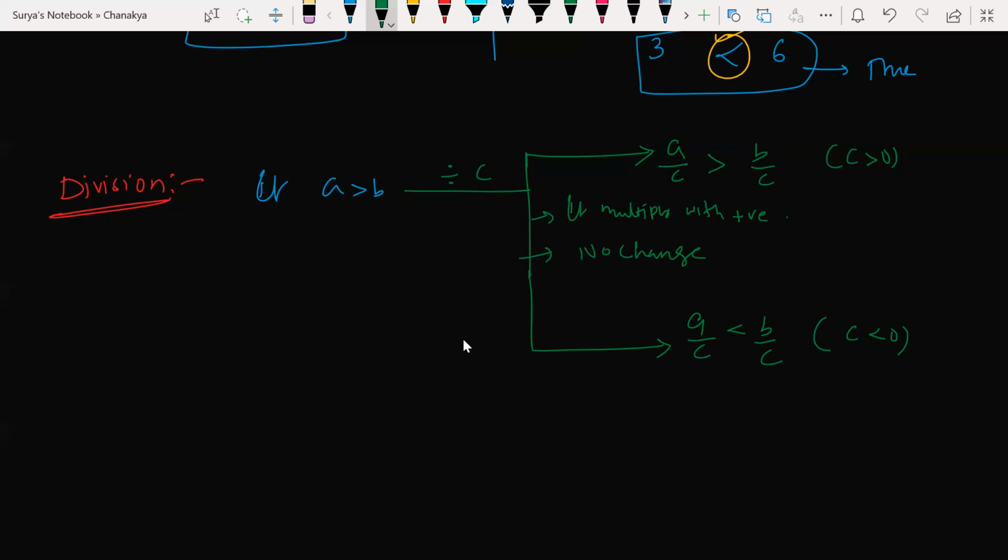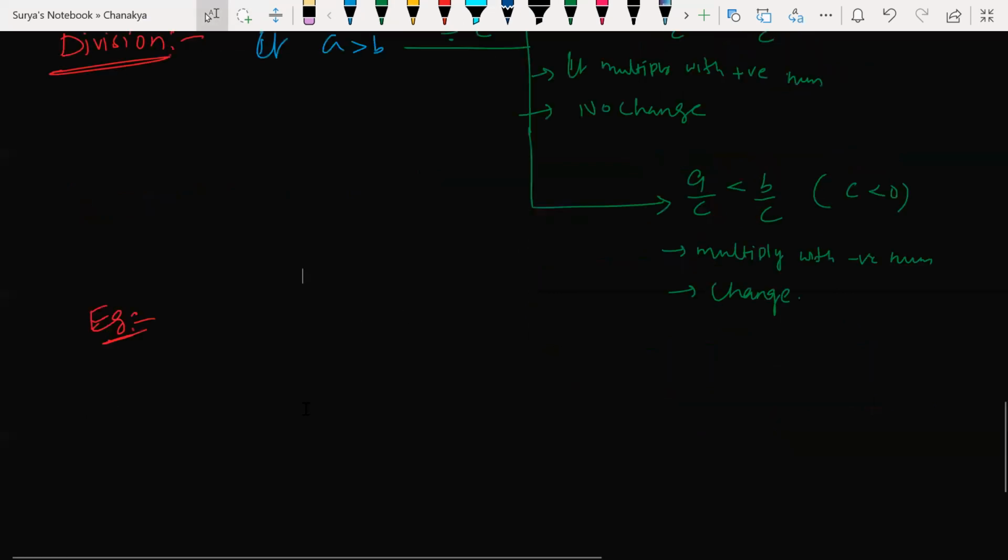With a negative number, there is change. Understood my point? Let's see an example so that you will get a better idea on this.